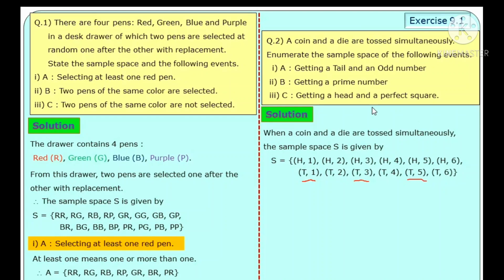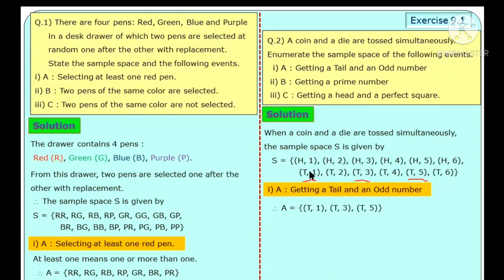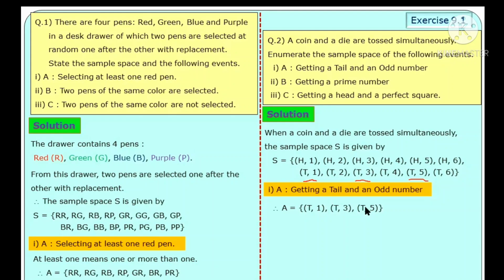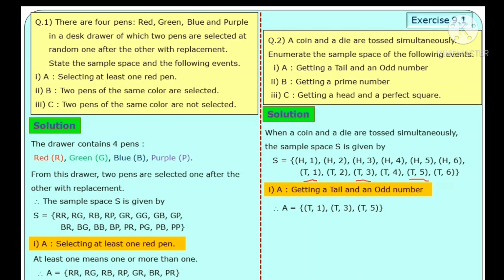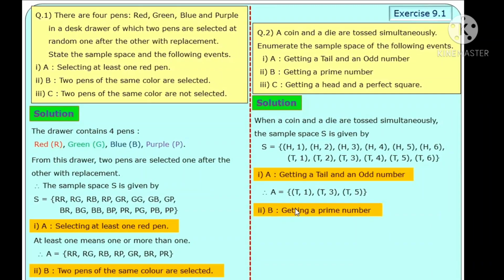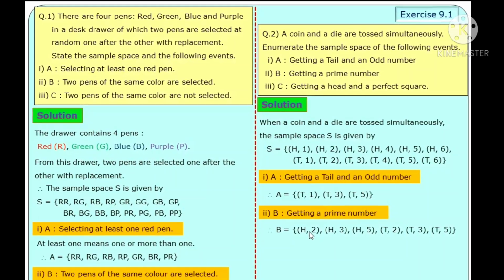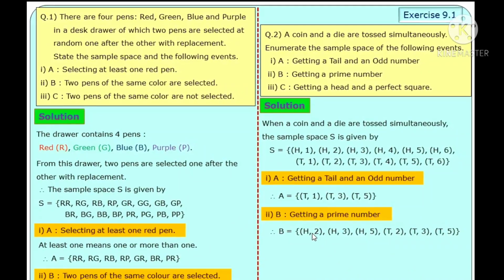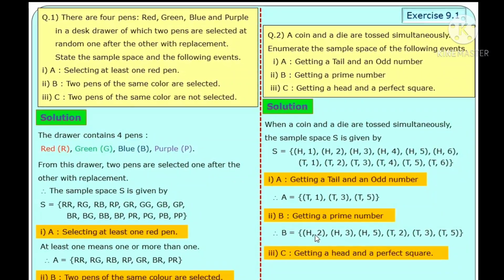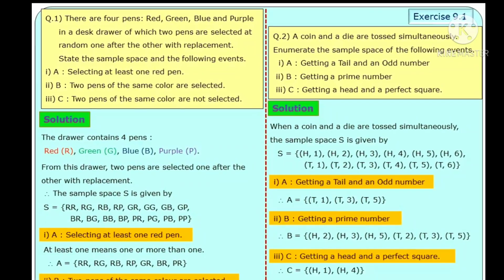Only these three outcomes you can write for event A. Next, the second is getting a prime number. Outcomes are H2, H3, H5, T2, T3, T5. And third, for getting a head and a perfect square, the outcomes are H1 and H4.